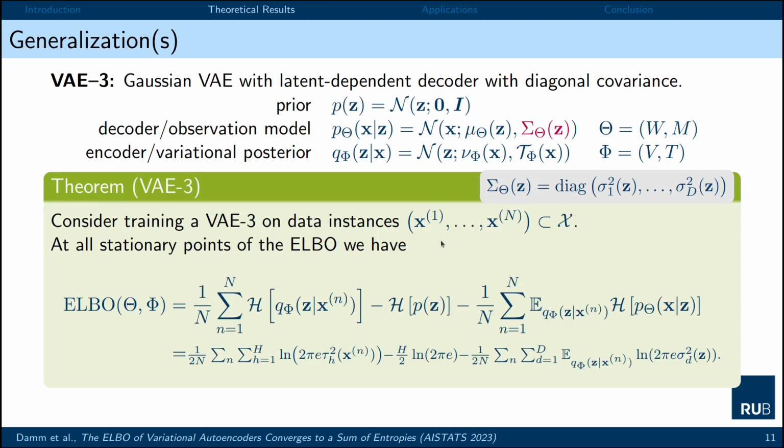The proof is much more intricate, but we see that it's indeed a generalization of the theorem for VAE1. So encoder entropy and prior entropy stay unchanged, but here, instead of just the plain decoder entropy, we have the average expected decoder entropy. So in this sense, a true generalization of our result.